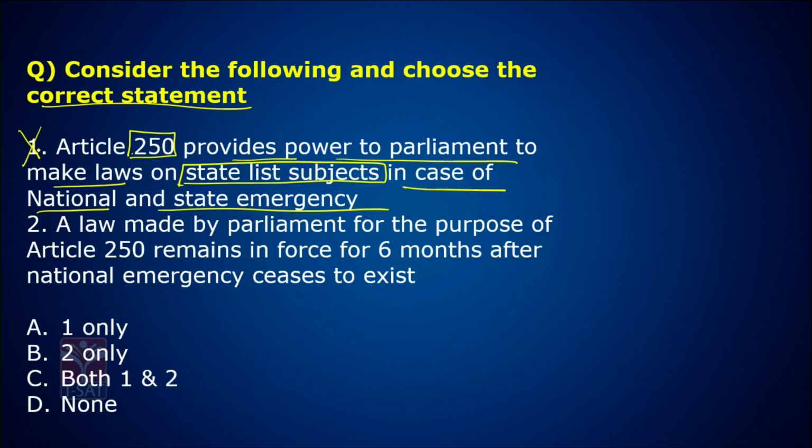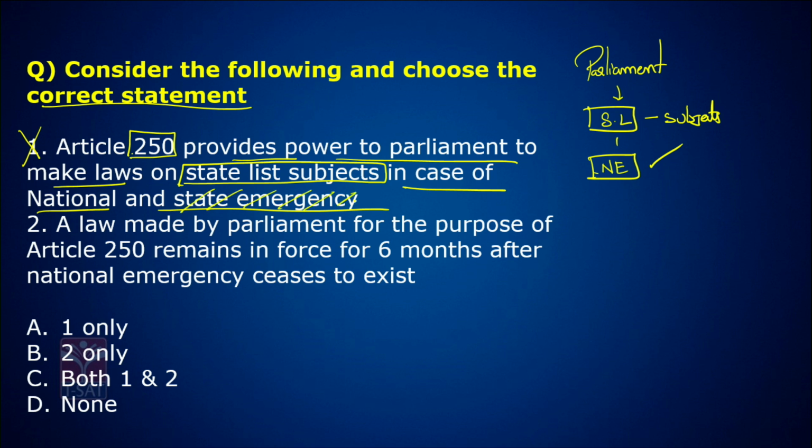This is wrong, because Article 250 says Parliament has power to make laws on state subjects when there is a national emergency in force. It only talks about national emergency. It nowhere talks about state emergency.